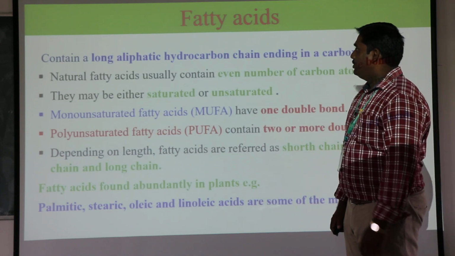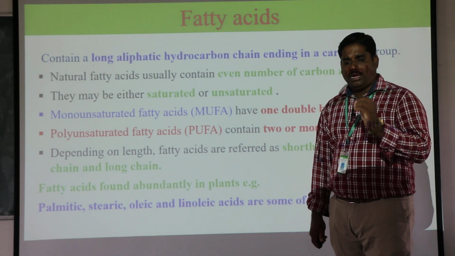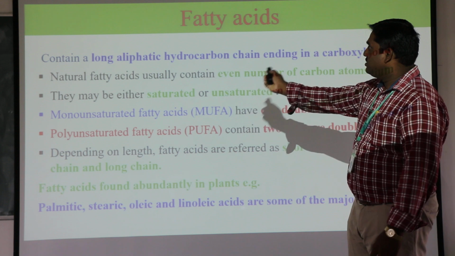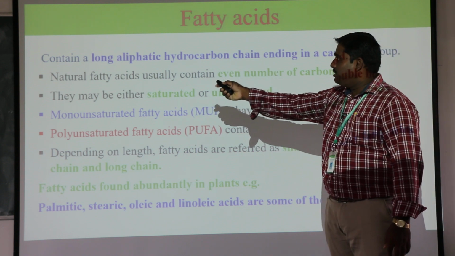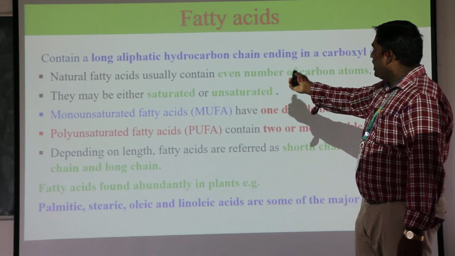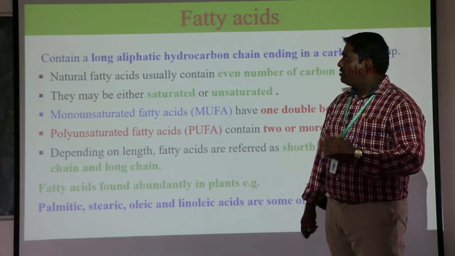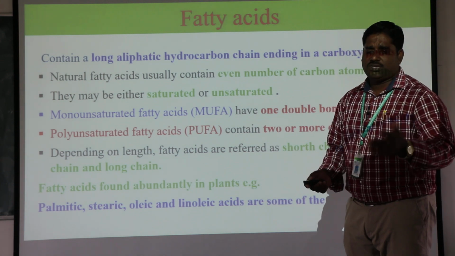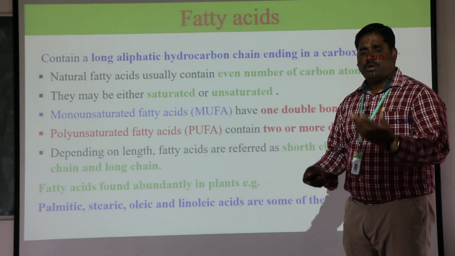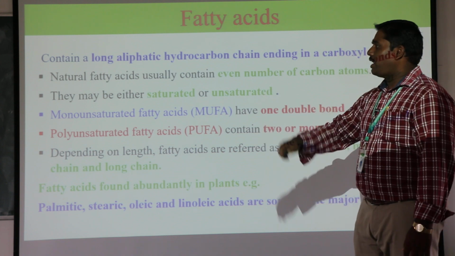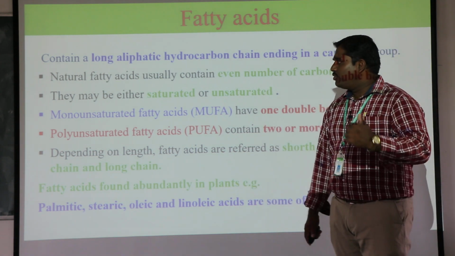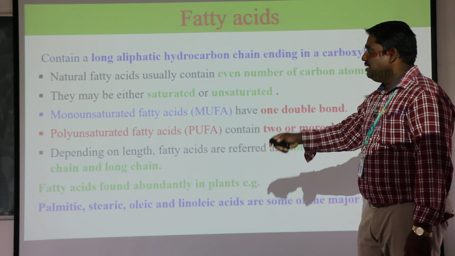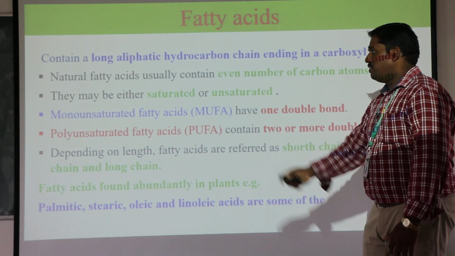Next is fatty acid. Fatty acid is a long chain aliphatic compound ending with a carboxylic acid. That is the definition. It contains a long aliphatic hydrocarbon chain ending in a carboxylic group. This type of fatty acid is further classified into saturated and unsaturated. Saturated means no double bond. Unsaturated means a double bond may be present. Next classification: it may be further classified into monounsaturated fatty acids and polyunsaturated fatty acids, depending upon the structure.